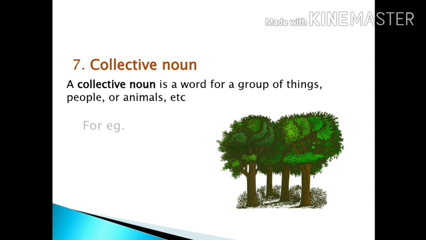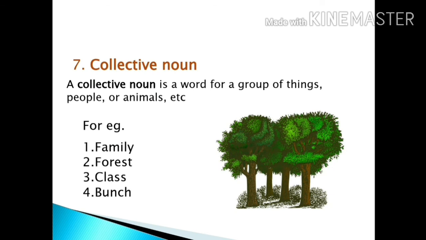For example, family is a group of people. Forest is a group of trees, as we have talked about it. Third, the class. It is a group of students. And the bunch, we can call a bunch of bananas. So there are many other words which we use as collective nouns.